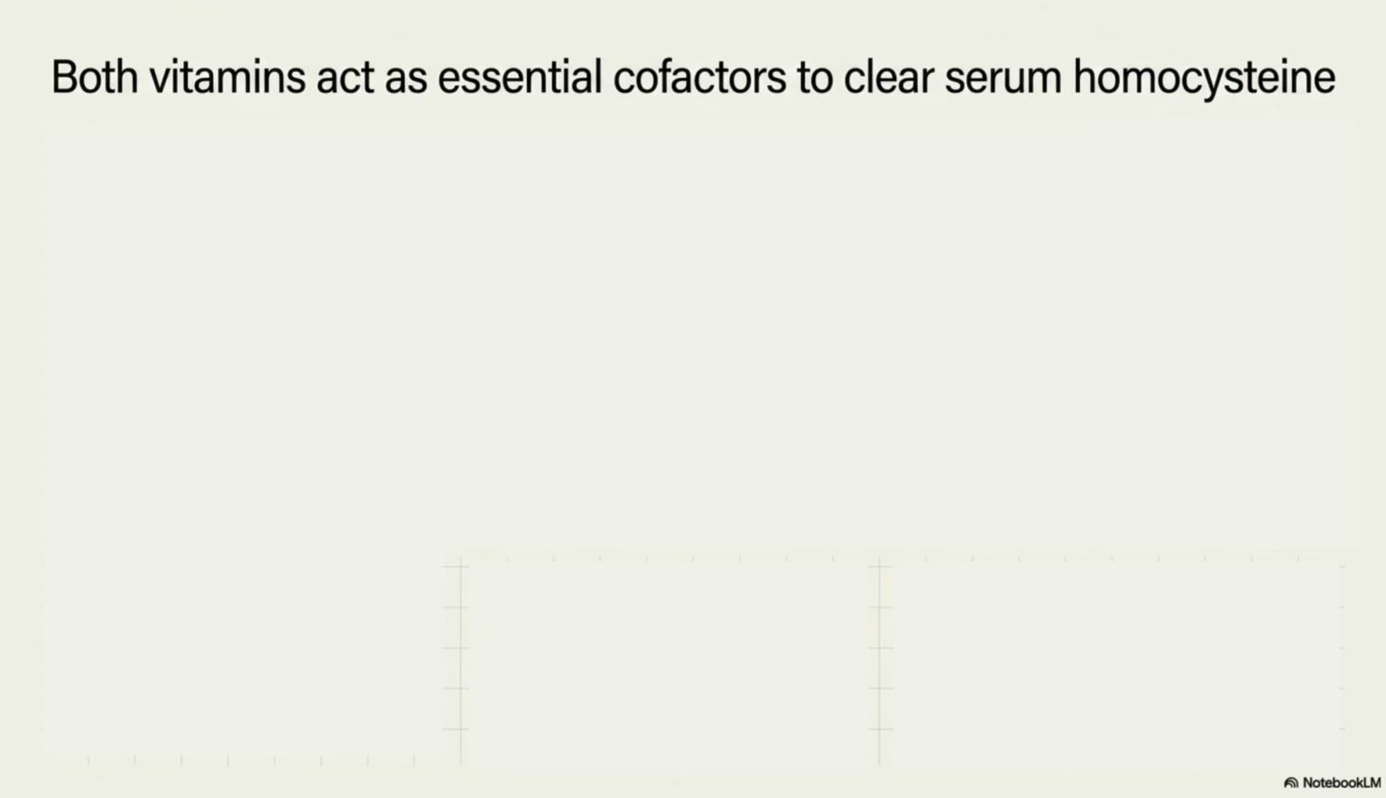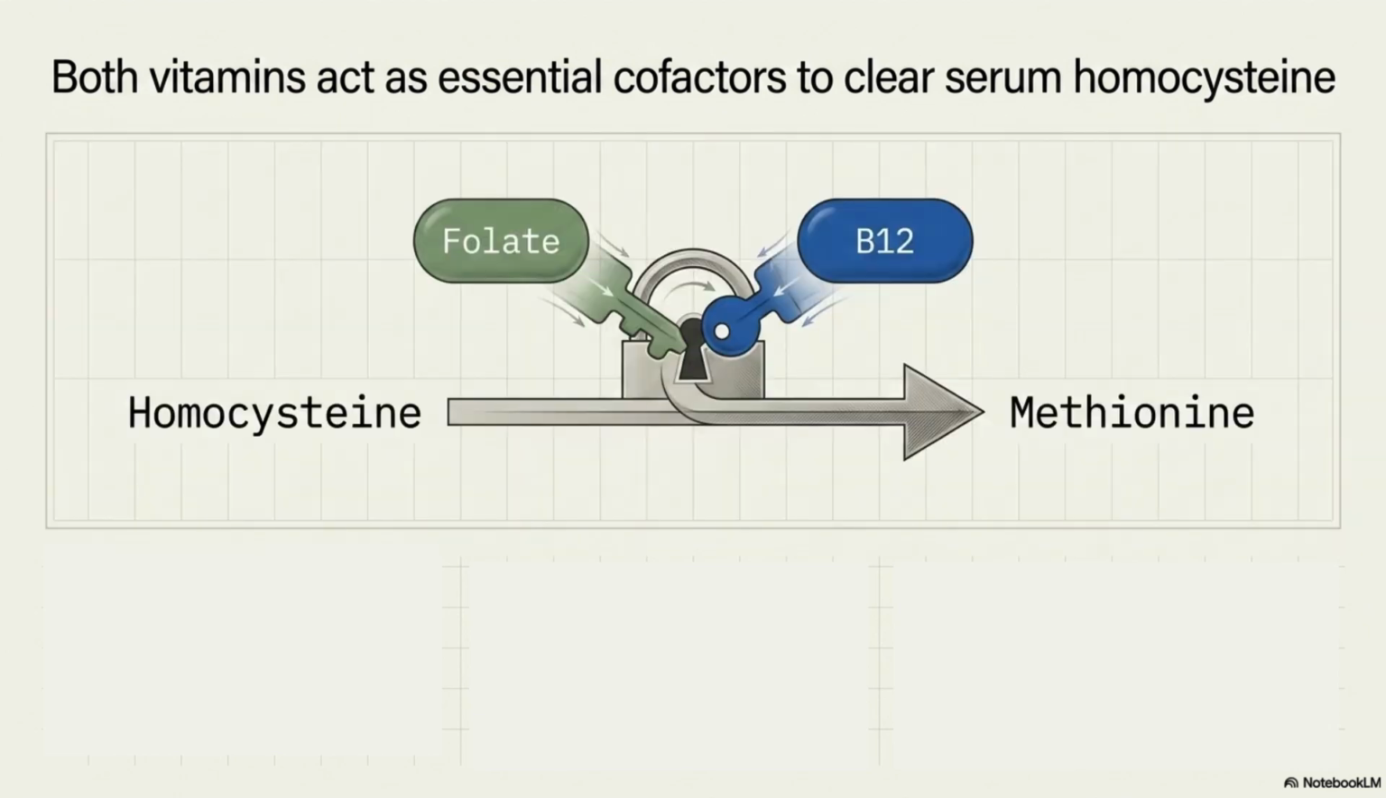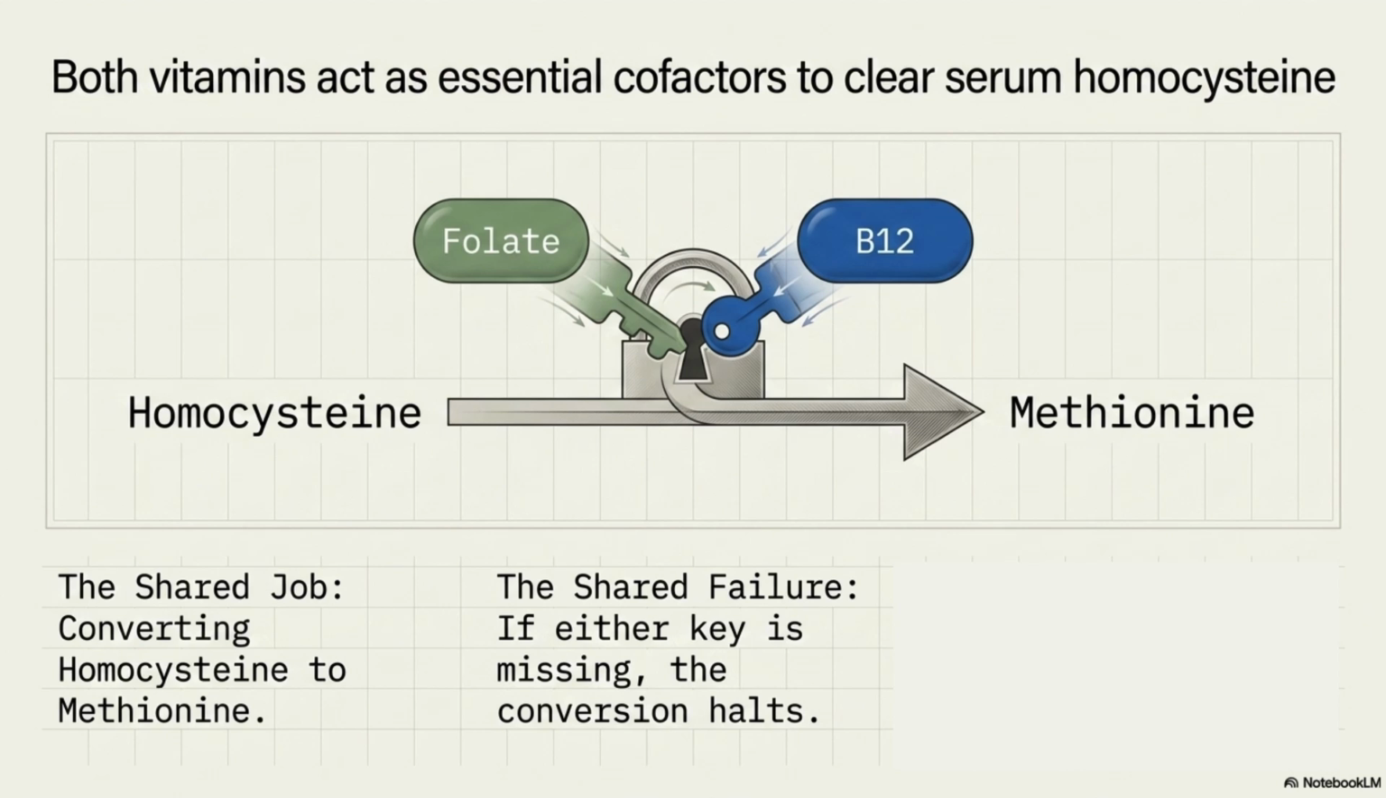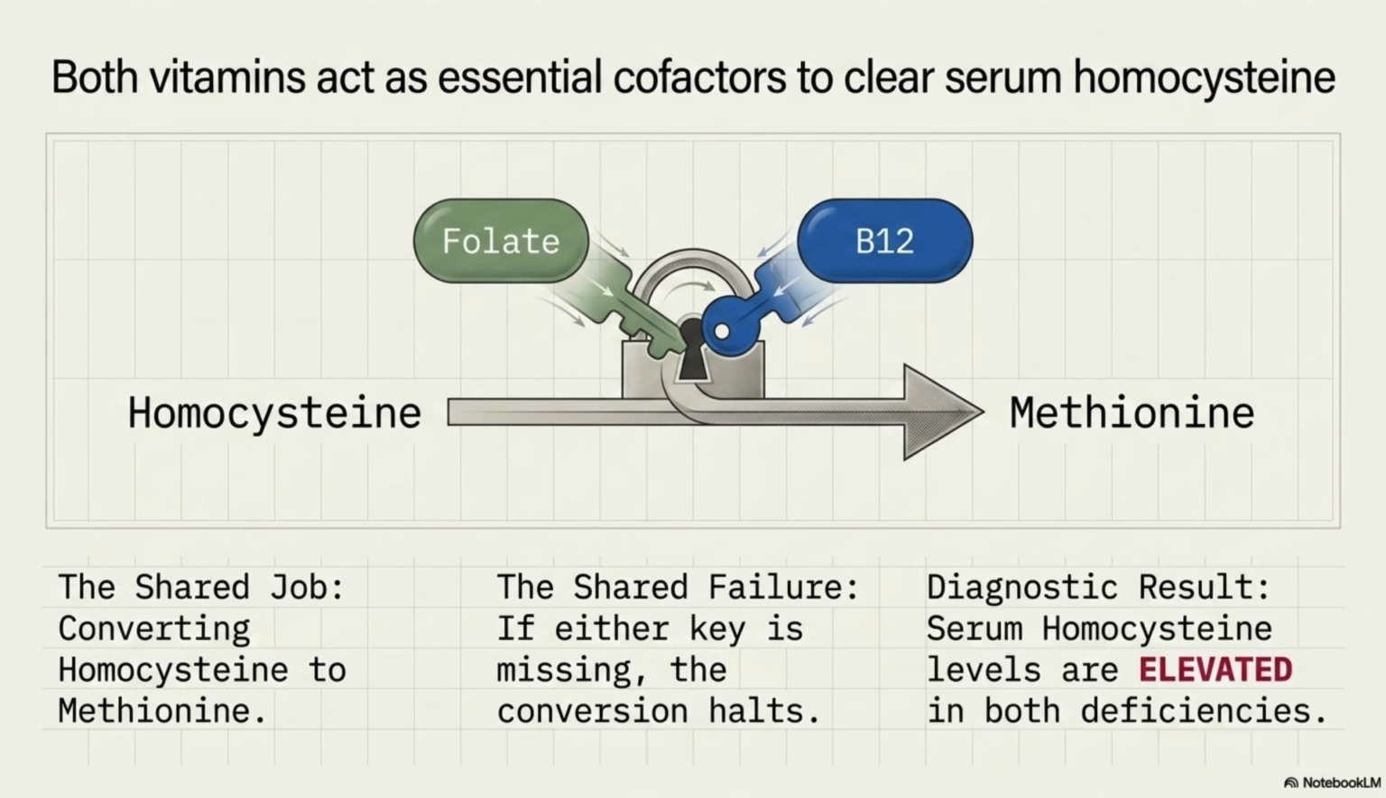Let's look at the biochemistry. Both vitamins act as essential cofactors to clear serum homocysteine. As you see on the diagram, folate and B12 work together. The shared job is converting homocysteine to methionine. The shared failure is that if either key is missing, the conversion halts. The diagnostic result? Serum homocysteine levels are elevated in both deficiencies. So how do we tell them apart?